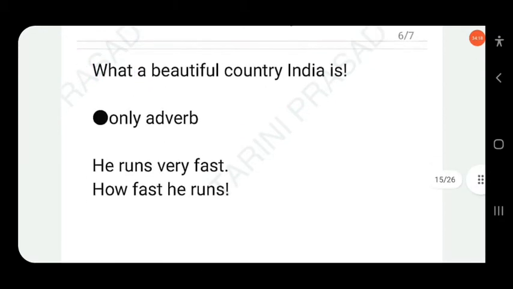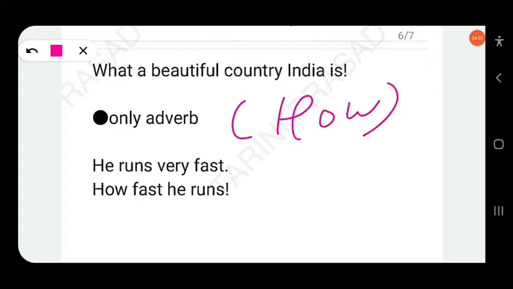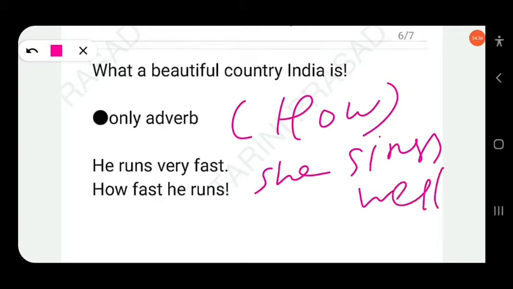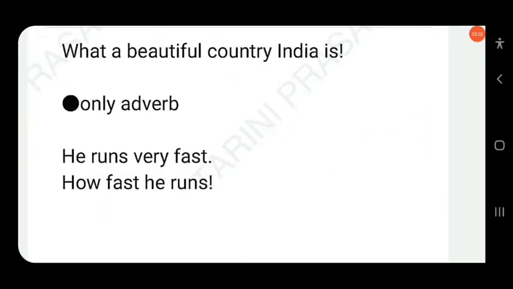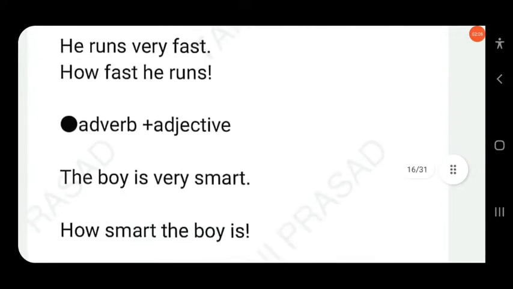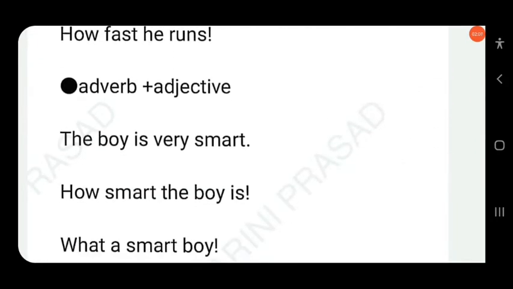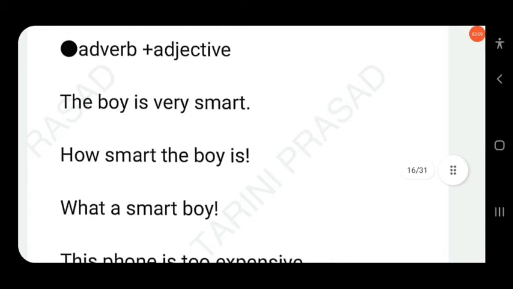If there is only an adverb, for example, he runs very fast, you have to use how. He runs very fast. How fast he runs. Similarly, take another example. She sings well. Here well is an adverb. How well she sings. You use an exclamation mark at the end of the sentence. Clear?